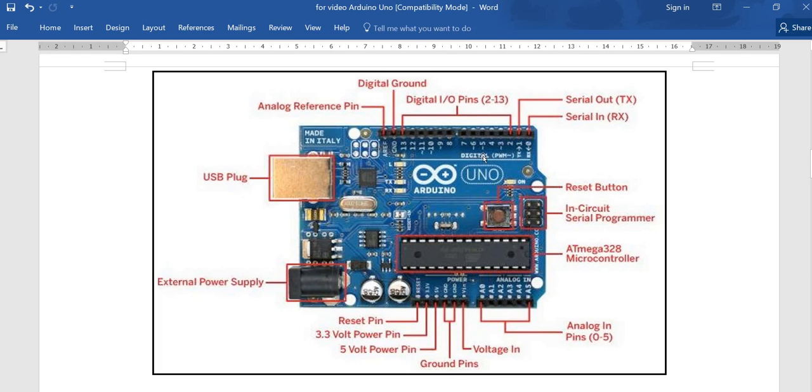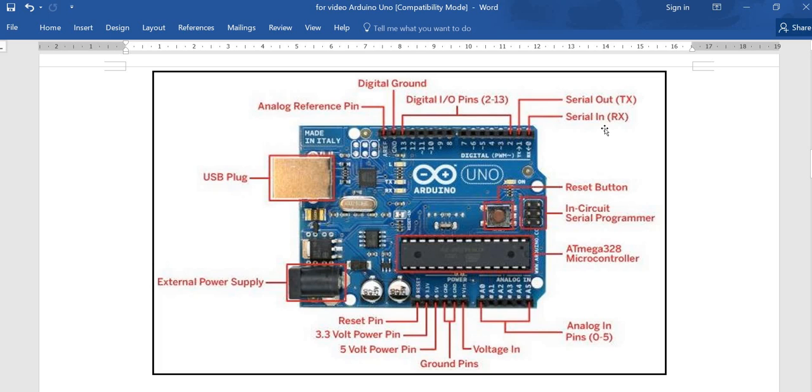Pins 3, 5, 6, 9, 10 and 11 are the special pins. They give PWM output also. Pulse width modulated output is, you can say, similar to simulated output because there are no analog output pins. So this is simulated analog output, you can say. By adjusting the proportion of on-off time, the effective intensity of an LED or speed of a motor can be controlled.